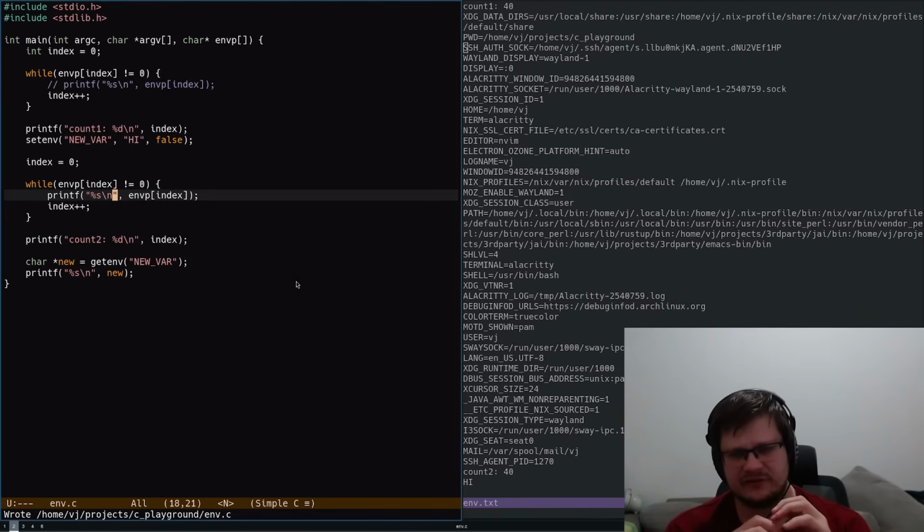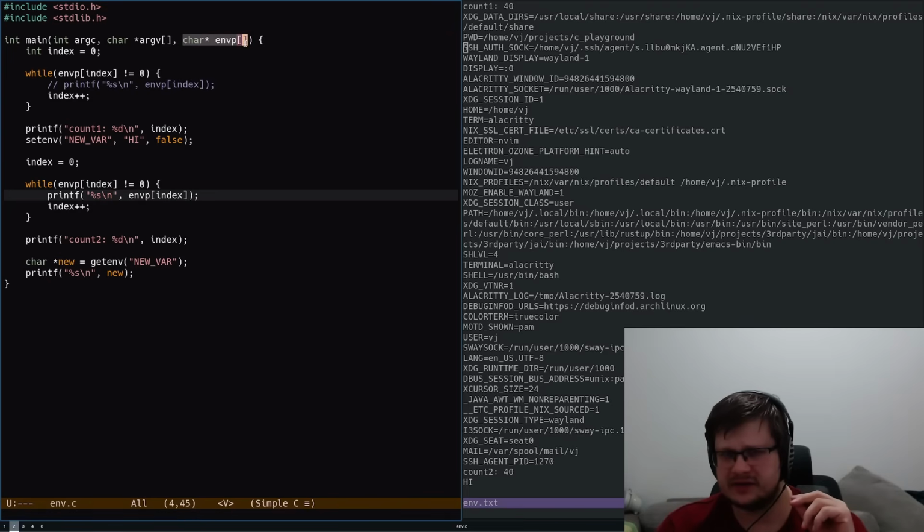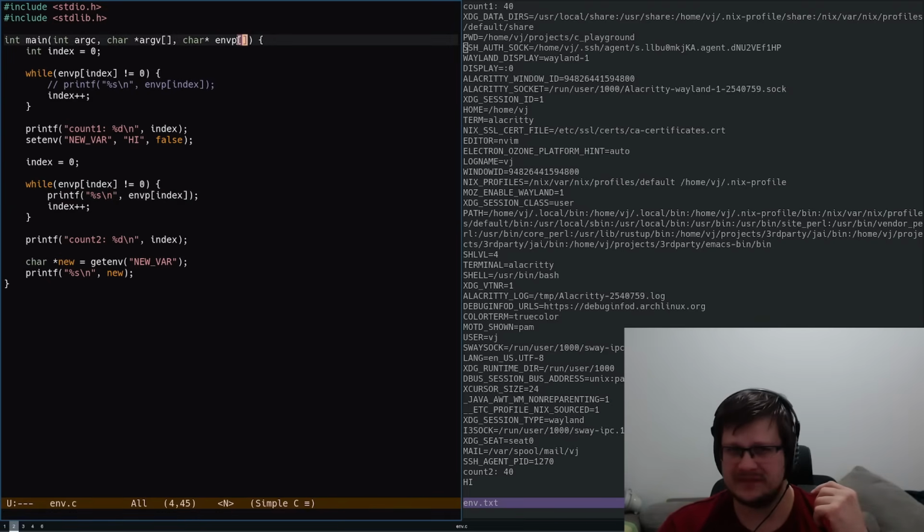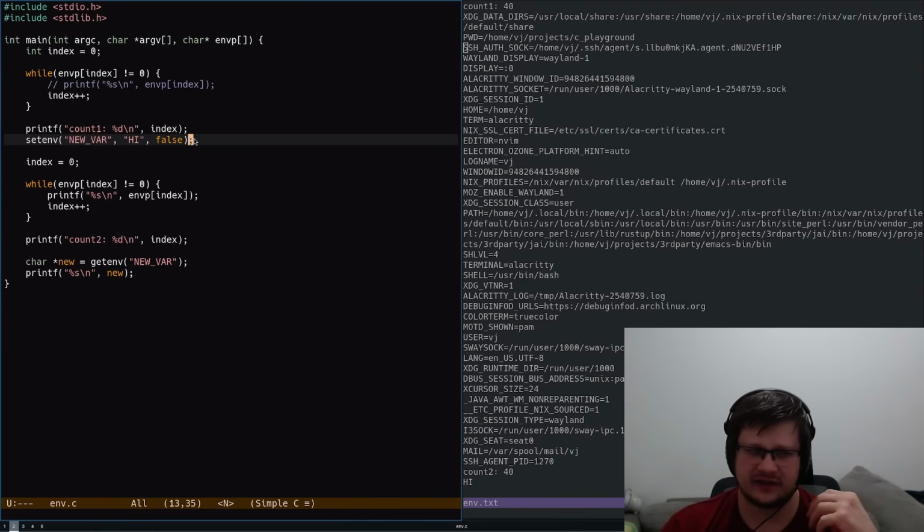Before we go any further, let's just sit and think about it. We get environment variables on the stack from the stack pointer, but then we call setenv and add something there.